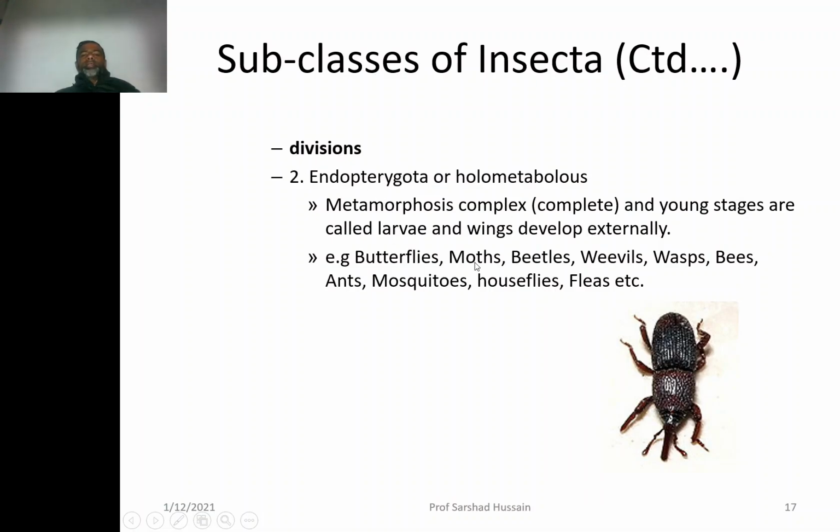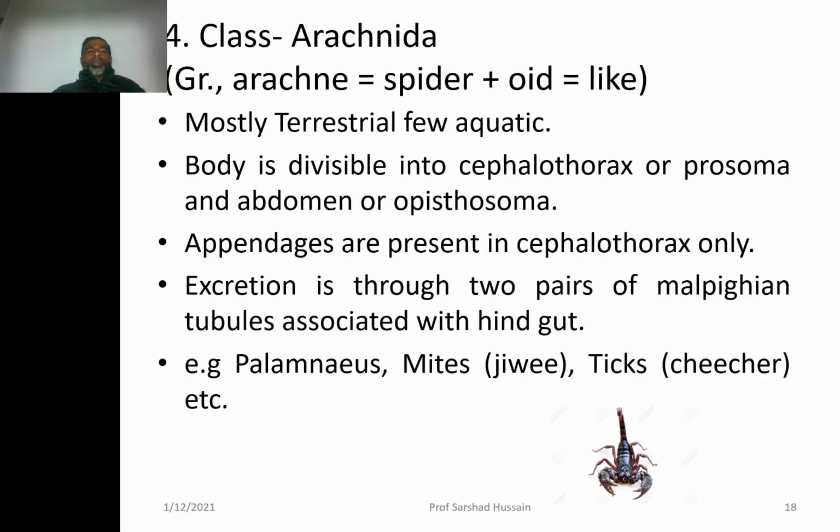So butterflies, moths, beetles, wasps, bees, ants, mosquito, horseflies are the examples of the division endopterygota. Then you are having the class Arachnida. Arachnida means spider. Oid means like, so spider-like organisms are included in the Arachnida. They are mostly terrestrial and few aquatic. Body is divisible into cephalothorax or the prosoma, abdomen or opisthosoma.